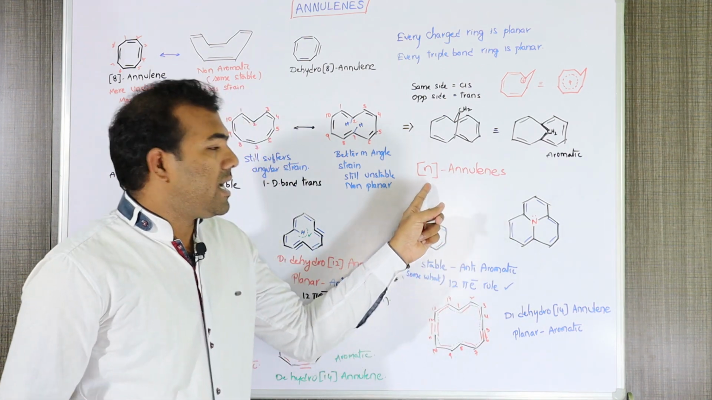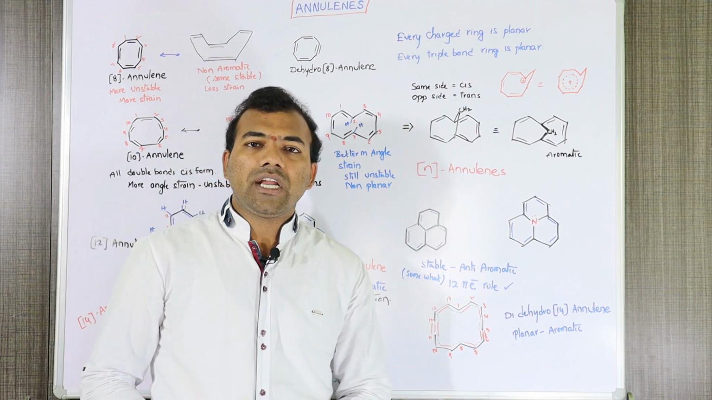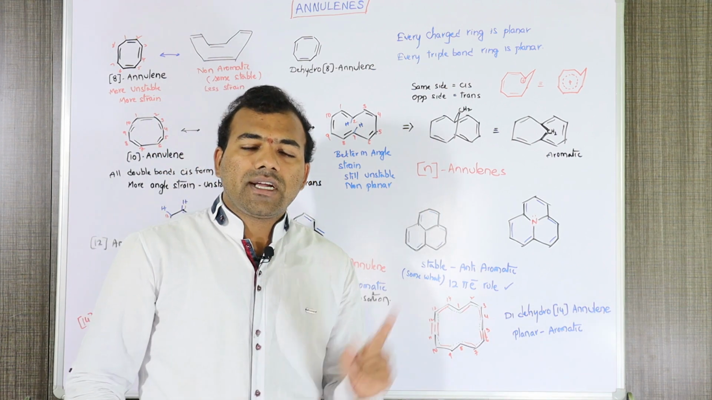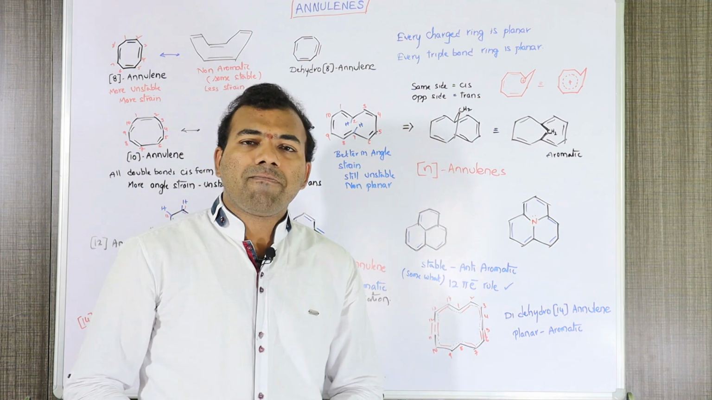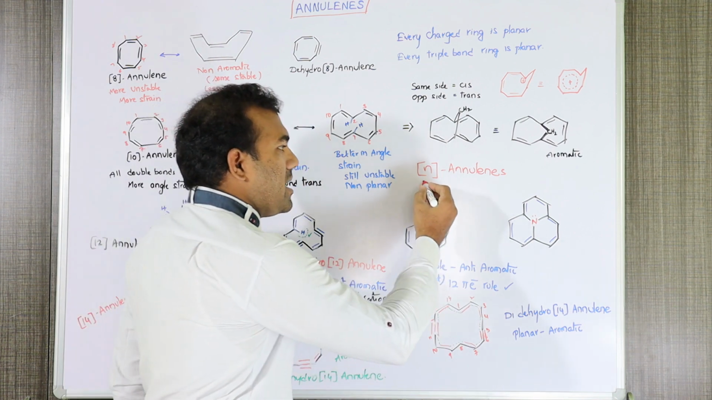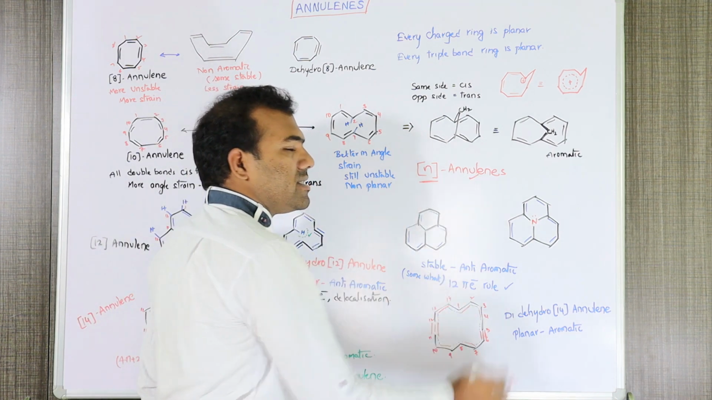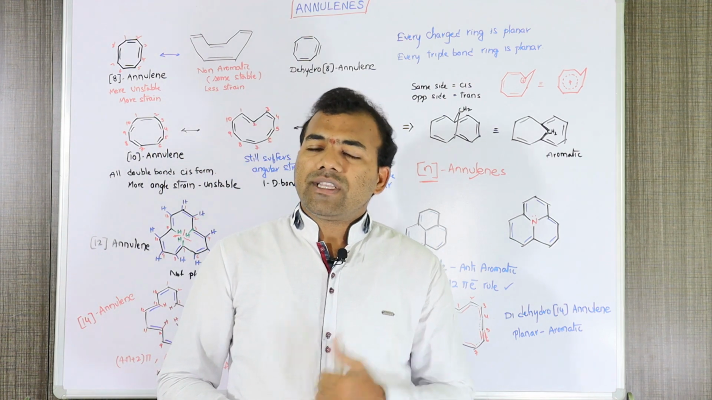See here, [N]annulene. Here N is the number of carbon atoms involved in that ring, or you can say N is the number of pi electrons involved in the ring. So that is the N number. Let us go to examples for these annulenes.